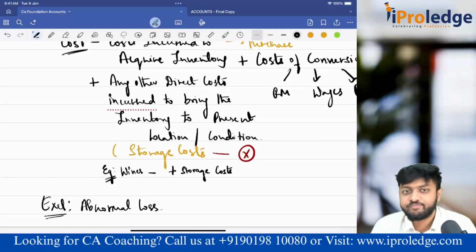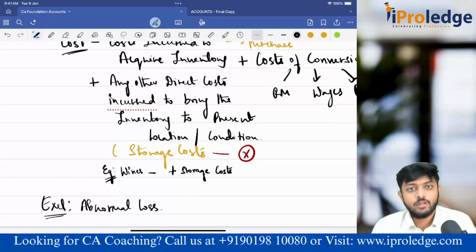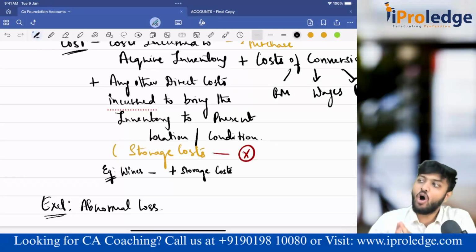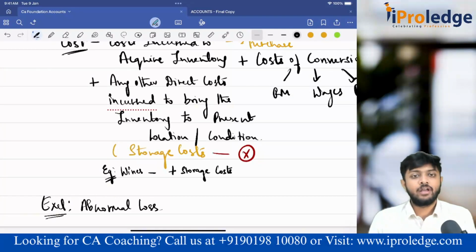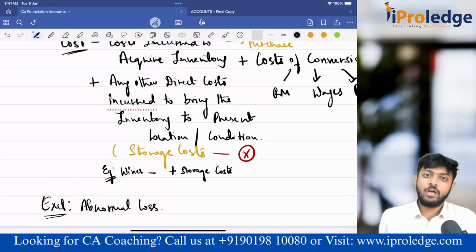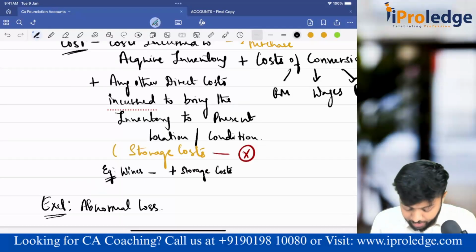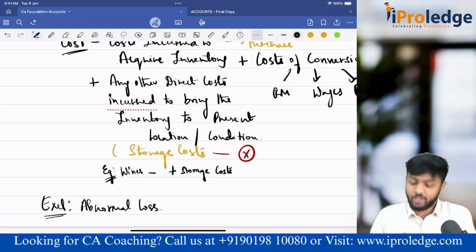Abnormal loss. Yes, guys. Say suppose you have some inventory in your godown, or some raw material is there. Suddenly, fire happened in the godown, and all the raw materials inventory is gone. Now, this is abnormal, because suddenly fire happened. Is it a normal event in your business? Does fire happen every day? No, it is abnormal. Whatever is burnt in fire is gone. That is my loss. These are abnormal losses. Am I supposed to add it to the cost of the inventory? No. Abnormal loss, please don't add.